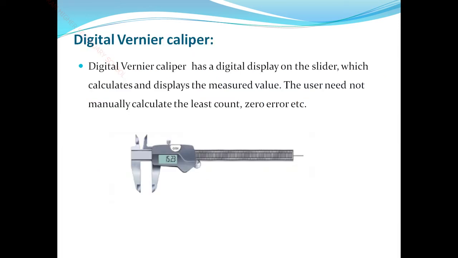Okay, next, nowadays we use an advanced version, the digital Vernier calipers. Take our cell phone, for example: first we used button phones, next we use touch screens. Whatever is advanced, that is what we follow. Similarly, in the physics lab we use the Vernier calipers from the previous chapter, but there is an advanced one, the digital Vernier calipers.